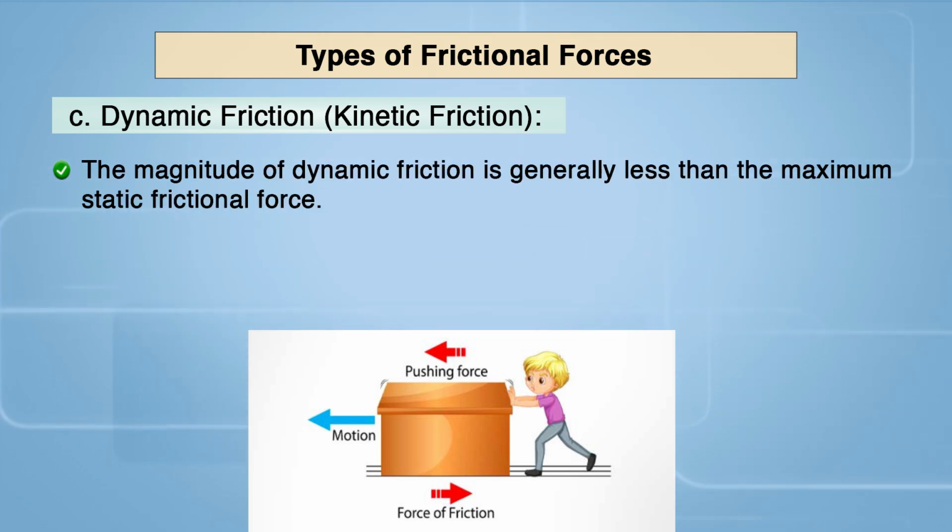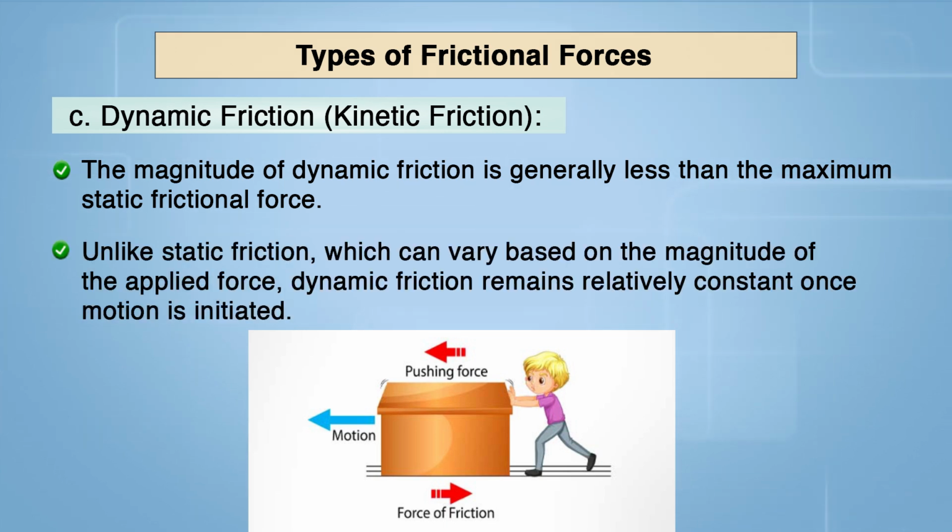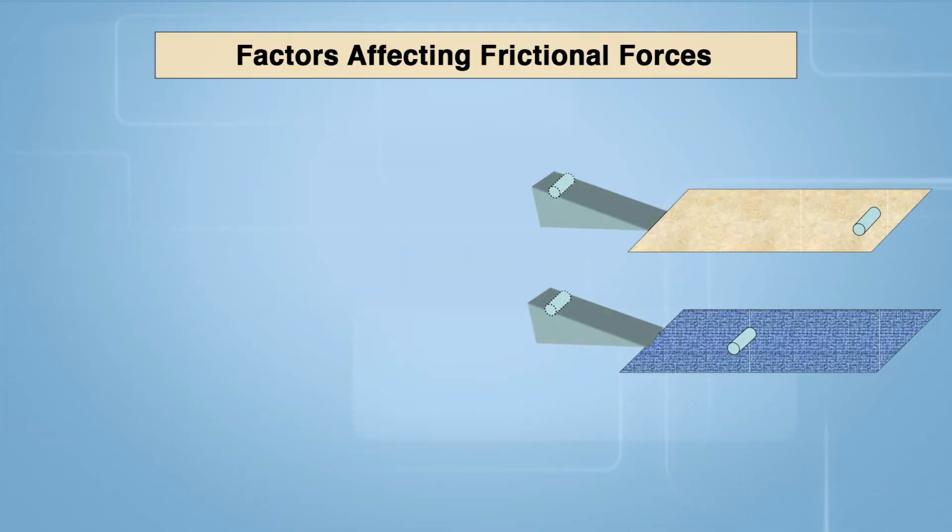The magnitude of dynamic friction is generally less than the maximum static frictional force. Unlike static friction, which can vary based on the magnitude of the applied force, dynamic friction remains relatively constant once motion is initiated.